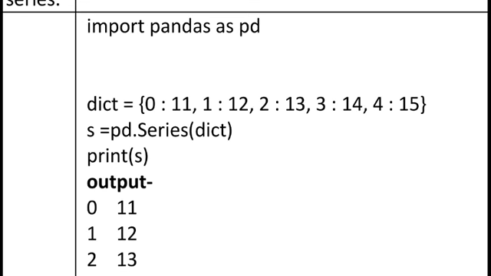1 is our second key. Here we cannot say 1 is our index, but in a dictionary we always use key. In 1 colon 12, the key is 1 and the value is 12, comma 2 colon 13. 2 is our key, 13 is the respective value, comma 3 colon 14. 3 is our key and 14 is our value, and comma 4 colon 15. 4 is our key and 15 is the respective value. So this is our dictionary concept, we already know, but this dictionary converts into a pandas series.